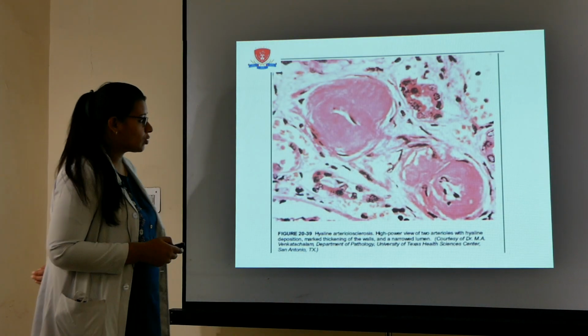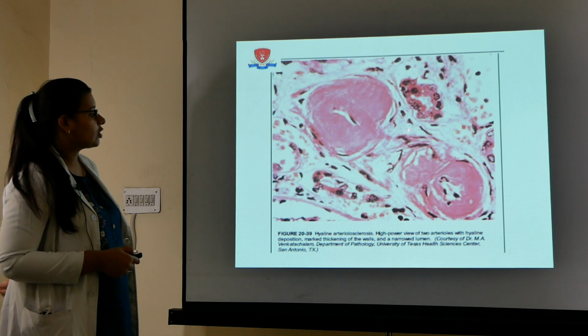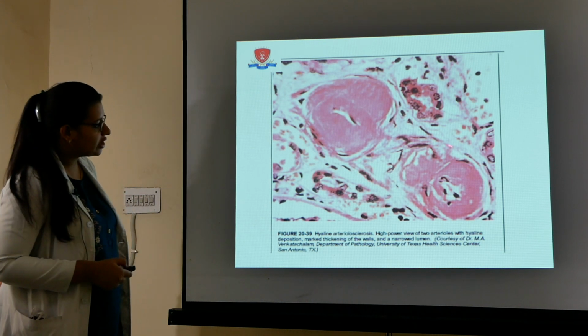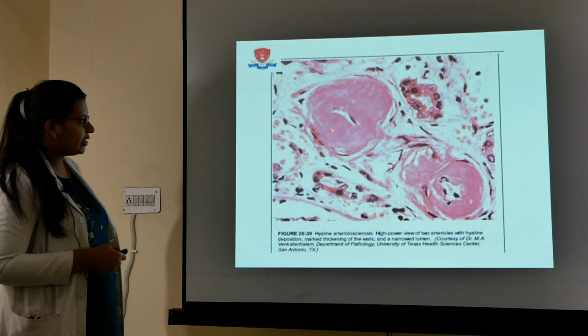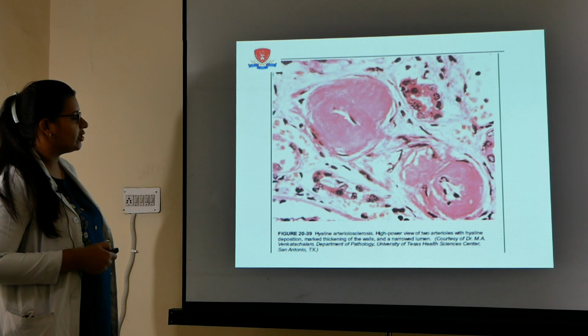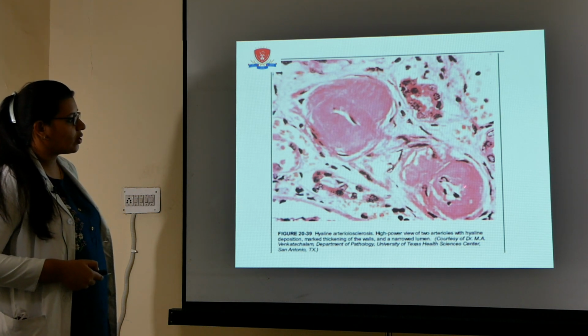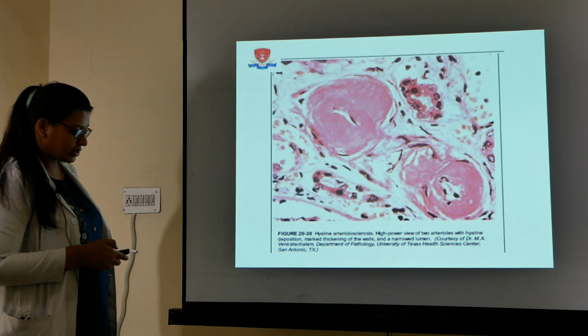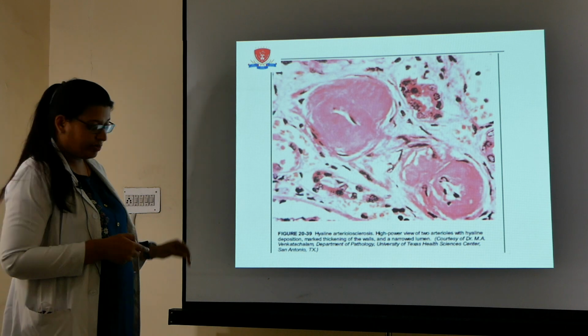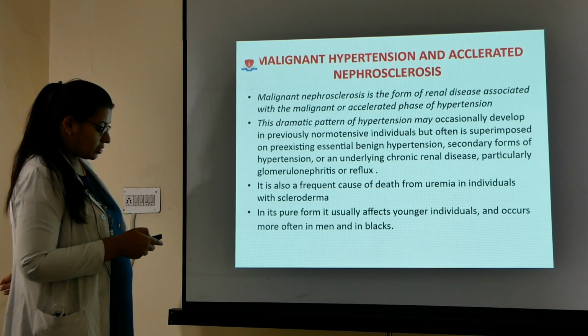So this is the microscopic picture of benign nephrosclerosis. All of you can see these two arterioles, and this is the thickening of the walls. These are the hyalinized walls, and there is narrowing of the lumen. The lumen will be a slit-like space. This is the narrowing of the lumen and this is the hyalinization and thickening of the walls. These are the characteristic findings of benign nephrosclerosis.